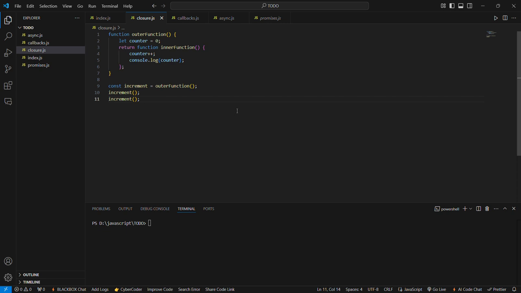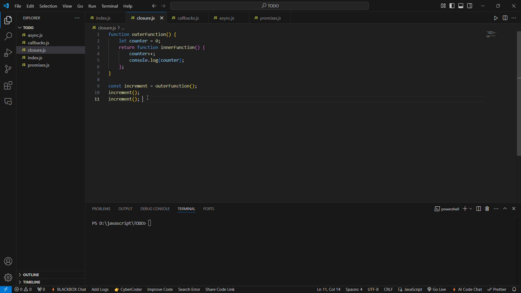Firstly, my first question in the assignment is what is closure in JavaScript? Actually, a closure is a function that retains access to its lexical scope even after the outer function has finished executing. Closures allow inner functions to remember variables defined in the outer function. It means that a closure is nothing but a function which retains its scope after its execution also. And it also allows the inner functions to remember variables defined in the outer functions or other functions.